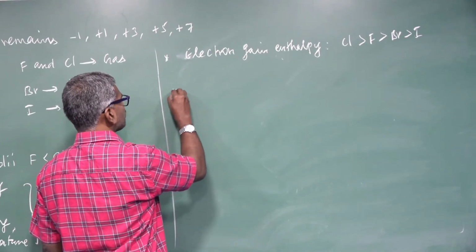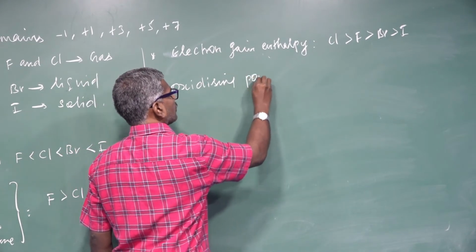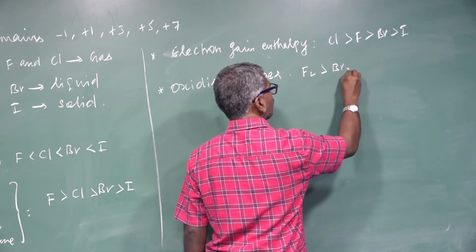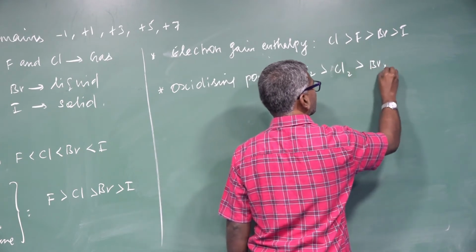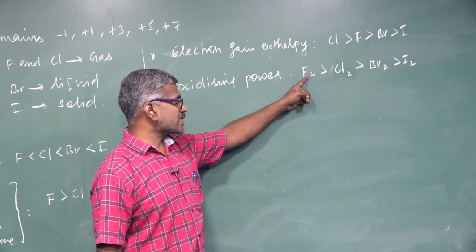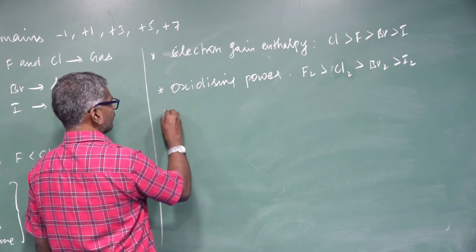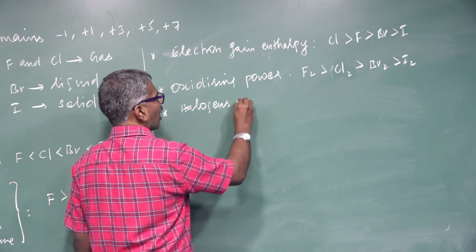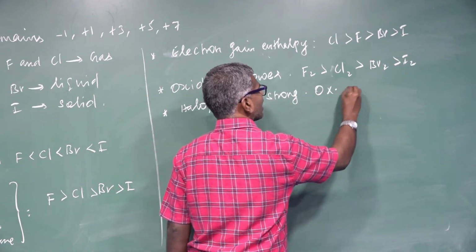Another one, oxidation power. Fluorine greater than chlorine greater than bromine greater than iodine. This is the order. Fluorine is the most electronegative and has the highest oxidation power. Halogens are strong oxidizing agents.